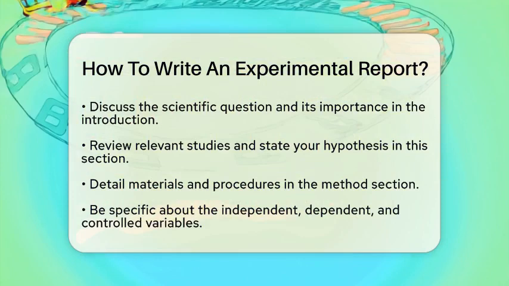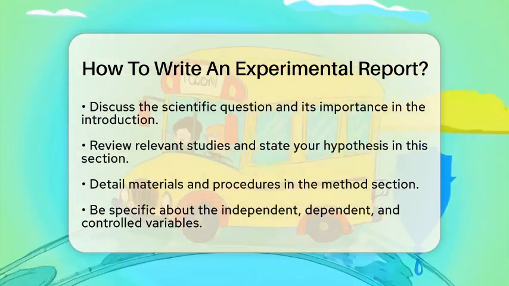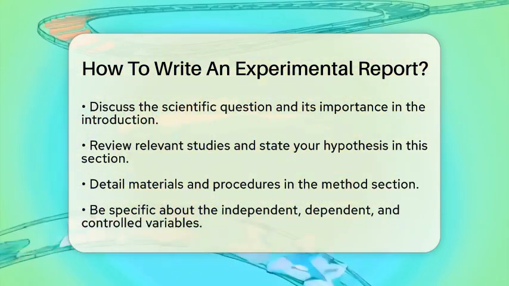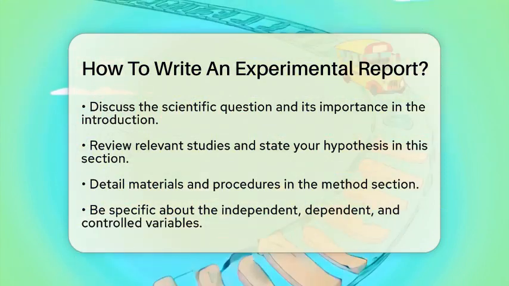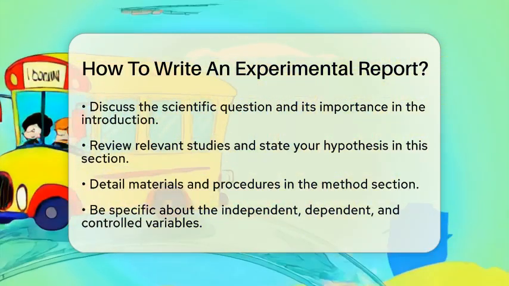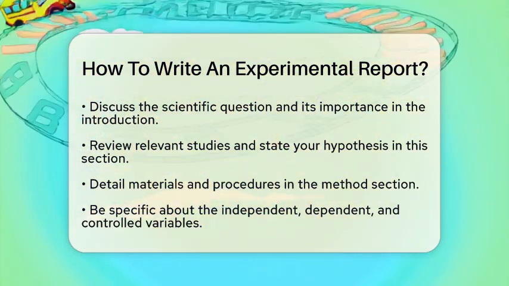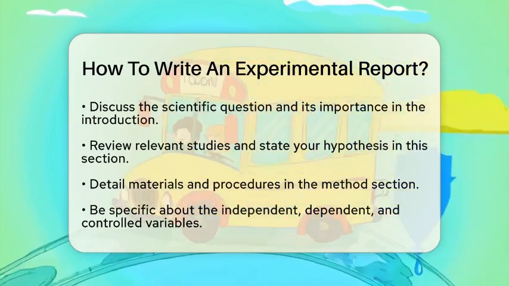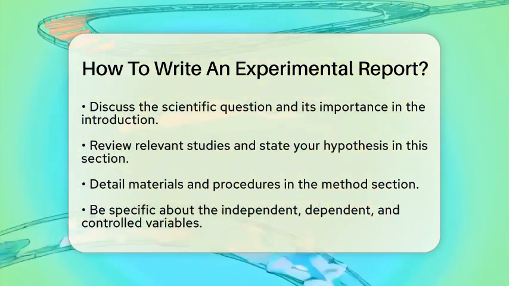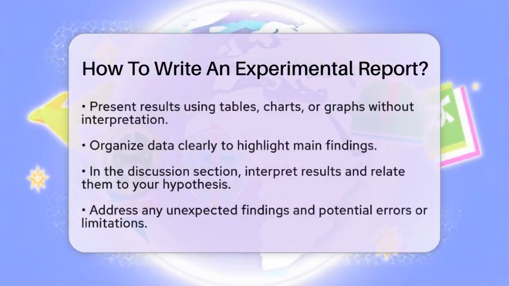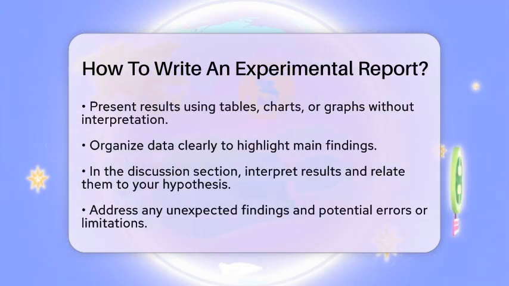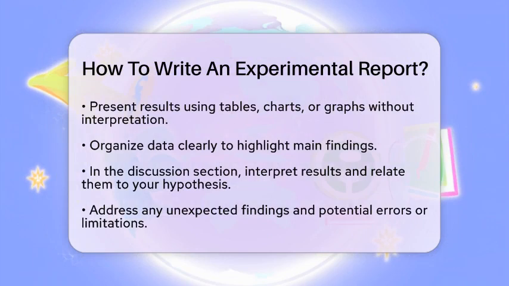The method section is where you detail the materials and procedures used. Be specific about the materials you needed and the steps you took. This part should be clear enough for someone else to replicate your experiment. Don't forget to mention the variables. The independent variable is what you change, the dependent variable is what you measure, and controlled variables are what you keep the same throughout the experiment.